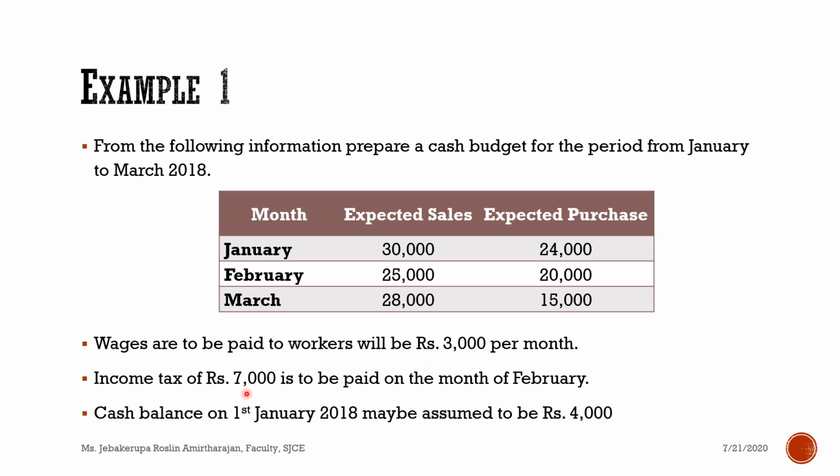An income tax of rupees 7,000 is to be paid in the month of February. So here you have one specific payment. Only in the month of February you have one expense related to income tax. That is, you are expected to pay rupees 7,000. And the other information available is the cash balance on 1st January 2018, which may be assumed to be rupees 4,000. So we are expected to have rupees 4,000 at the beginning of January, and we are expected to prepare a budget for January to March 2018. So shall we prepare?